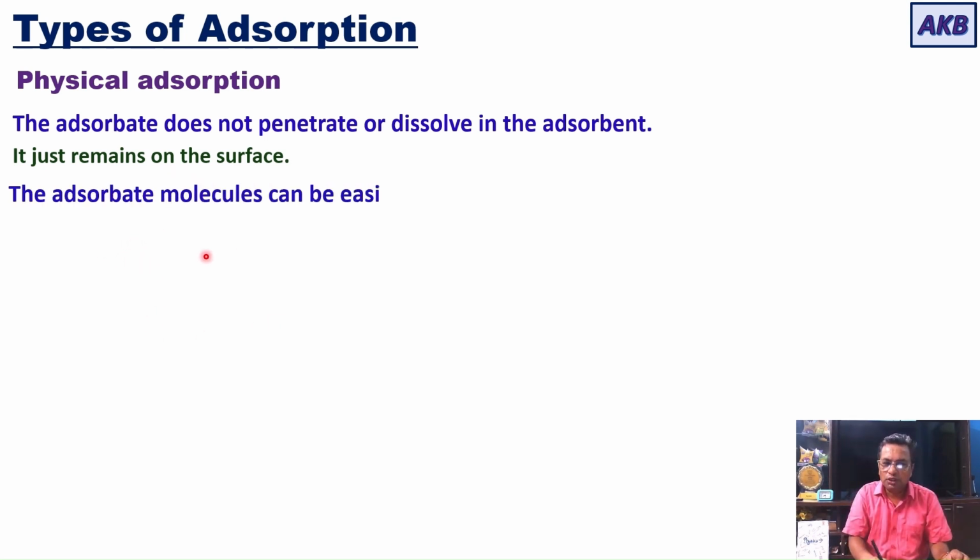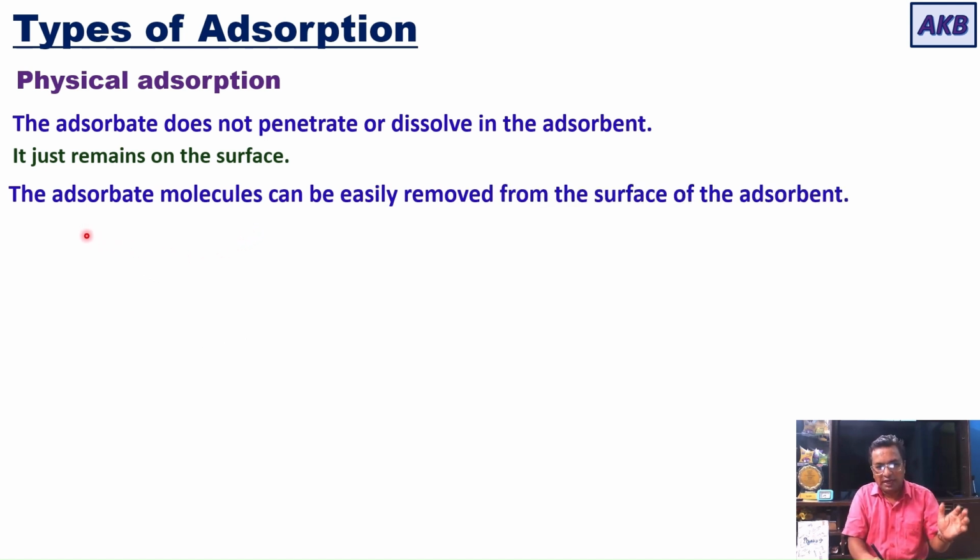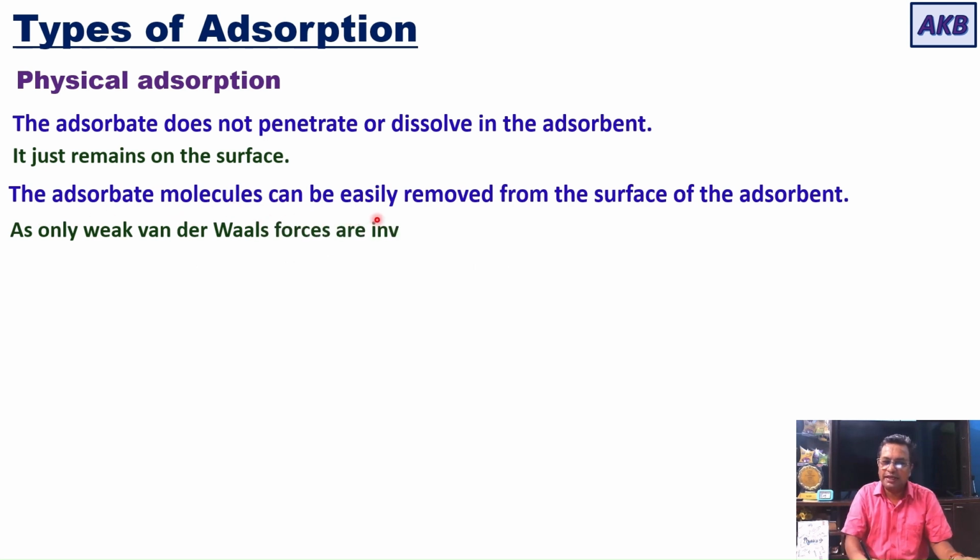The adsorbate molecules can be easily removed. So once adsorbed, if it is physical adsorption, then the adsorbate molecules can be easily removed from the surface of the adsorbent. So that is another distinguishing feature of physical adsorption. Why is it possible? It is possible because only weak van der Waals forces are involved in physical adsorption.